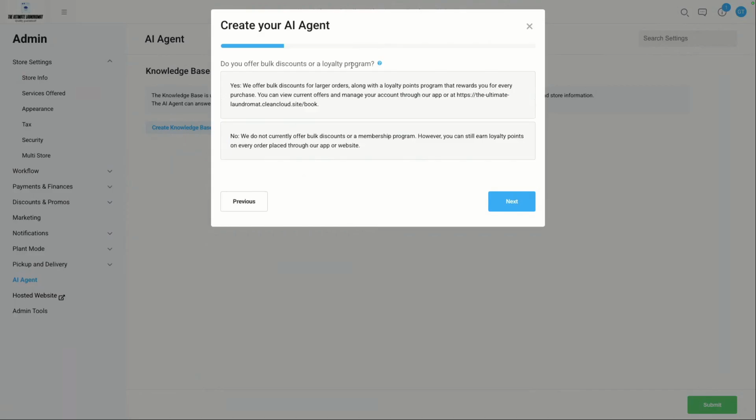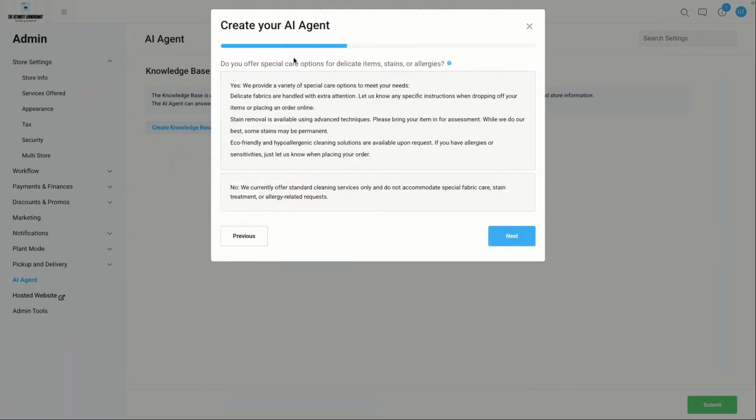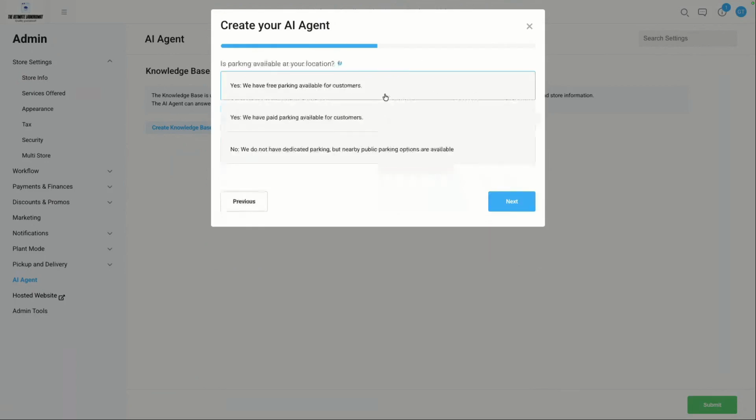Do you offer bulk discounts or a loyalty program? Let's just say we don't offer bulk discounts or a membership, right? But you can earn loyalty points. Then it says, do you offer laundry services for businesses or commercial accounts? Yes, we do, right? Do you offer special care options for delicate items, stains, or allergies? Yes, and so on. Is parking available at your location? Yes, we have free parking.